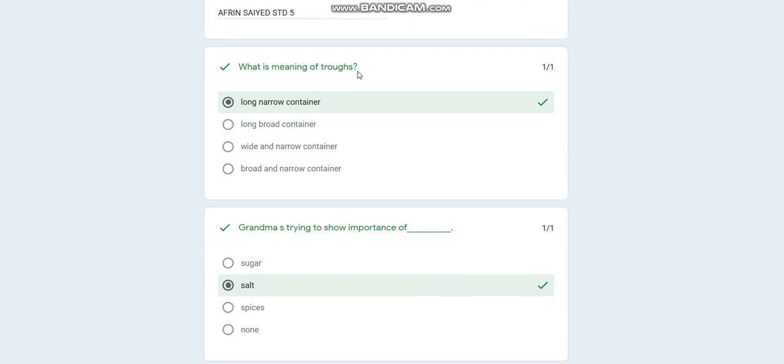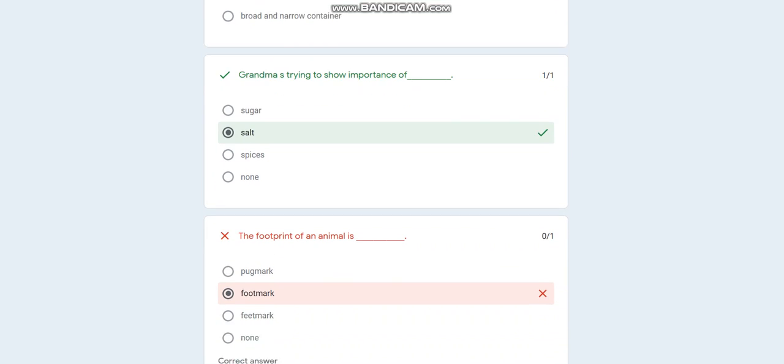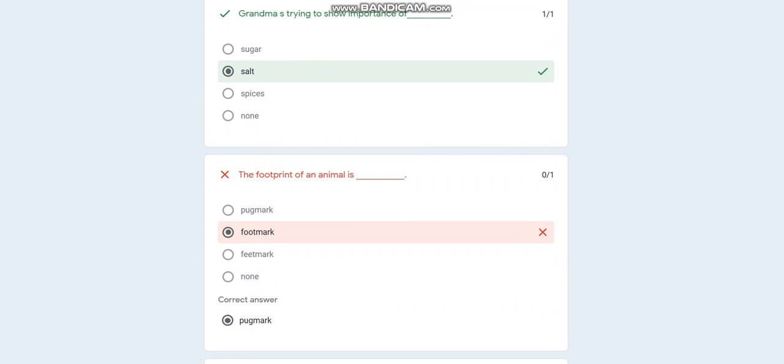So here, what is the meaning of troughs? The correct answer was long narrow container, so I got it correct with the green mark. Then the second question, grandma's trying to show importance of salt. I got this correct and got the green mark. Then here you can see the pug mark; the correct answer was pug mark, but I had chosen foot mark. That was wrong, so they have given me a red mark, which shows that it is a wrong answer.